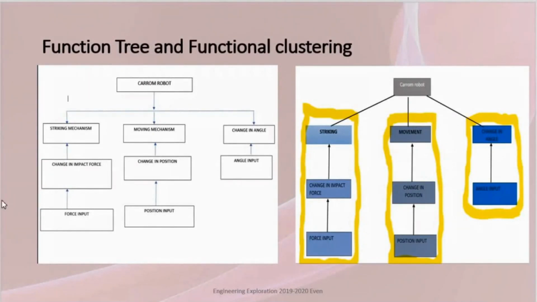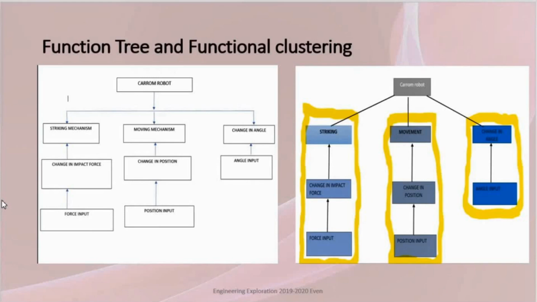The functions identified are clubbed into a function tree and functional clustering. The functions identified are striking mechanism, moving mechanism, and change in angle. Striking mechanism: this is possible when an appropriate force input is given with certain impact force, which keeps on changing according to the user.